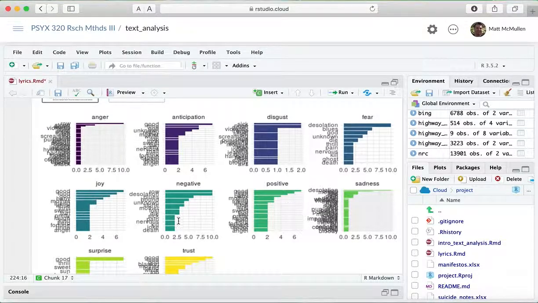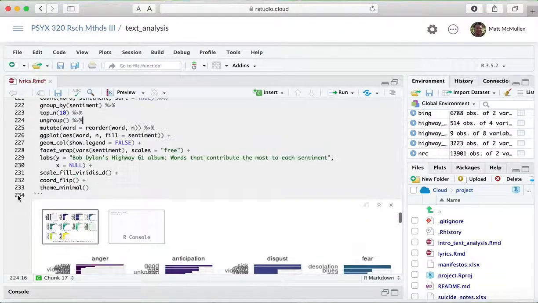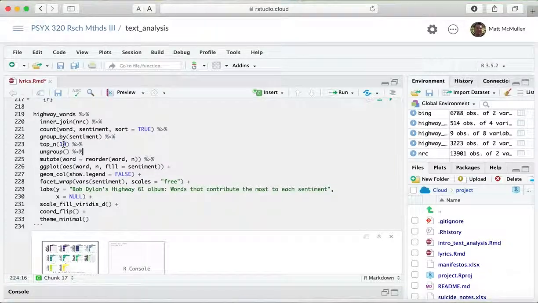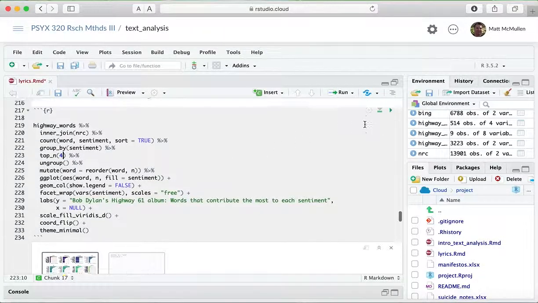The reason that happens is because whenever there's a tie, even though it's supposed to be limited to 10, if somewhere before it gets to 10 there's a whole bunch of ties, it'll list all the words. So that might be 100 for all I know. And so it says to try 3 or 5, and I think I tried this before. So it's changing right in here where it says top n, and let's change it to 4, which is kind of in between.